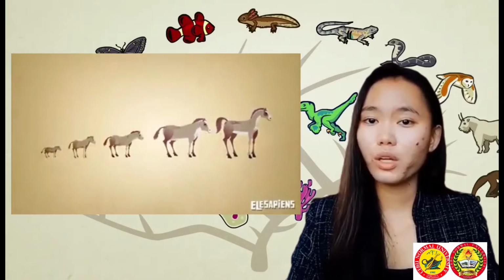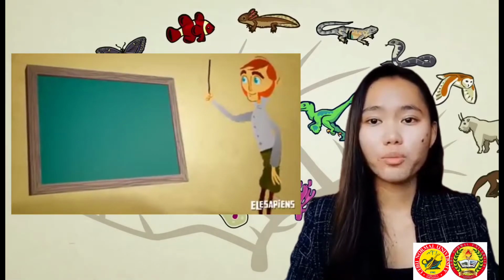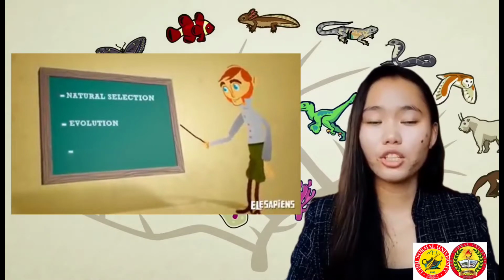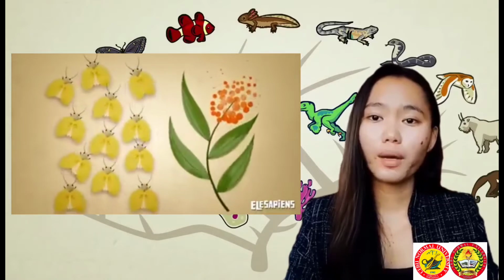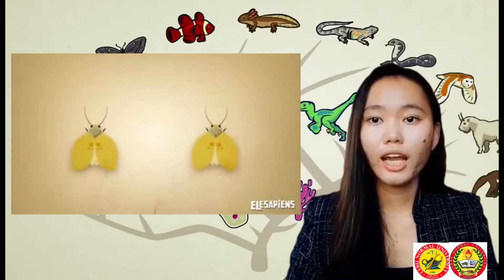Individuals within a population are naturally variable, which means they are all unique in some way. This variation indicates that some individuals have traits that are better suited to their environment than others.